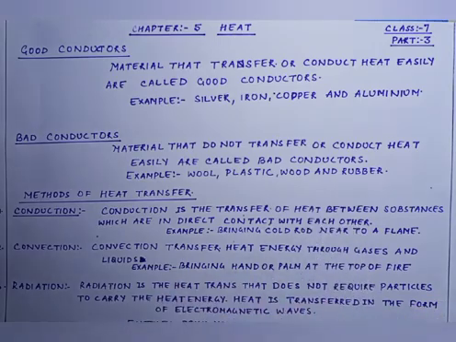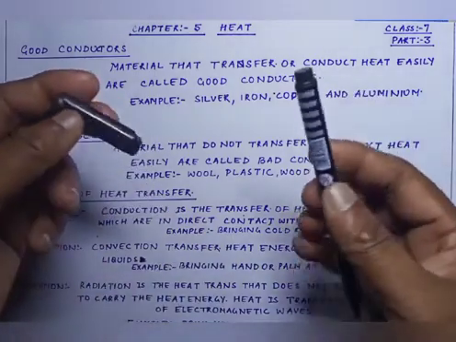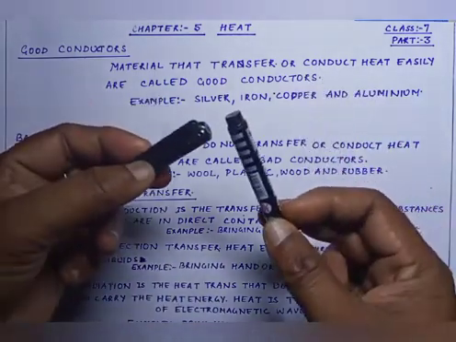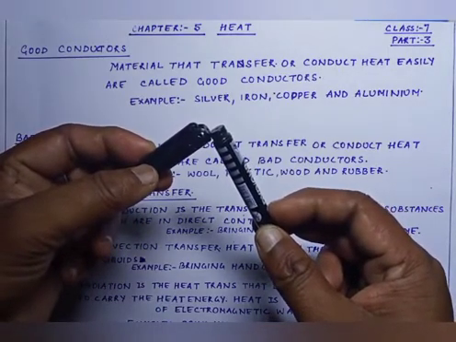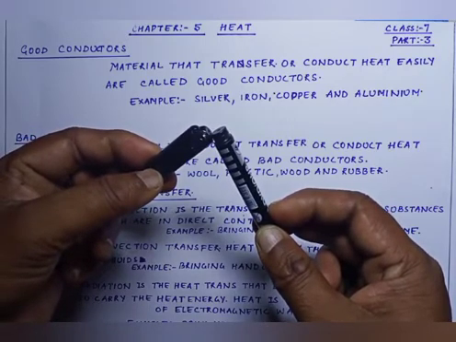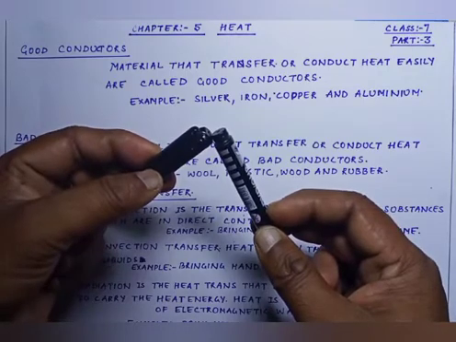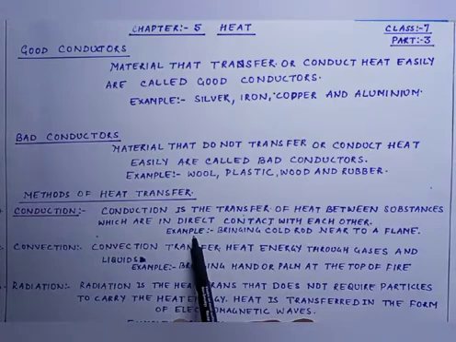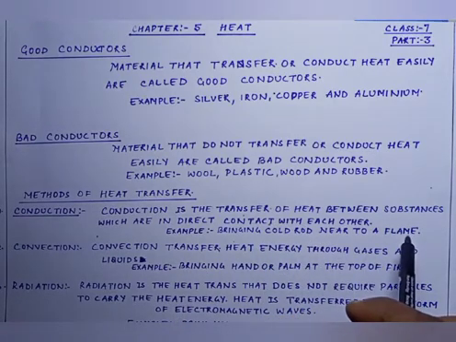Suppose this is a hot rod and this is a cold rod. If I bring both the rods close to each other, there is a direct contact, but actual movement of particle does not take place. Only the transfer of heat takes place. So it is called conduction. Example is bringing a cold rod near to a flame.